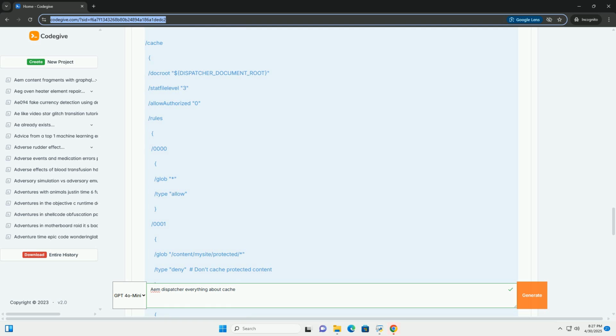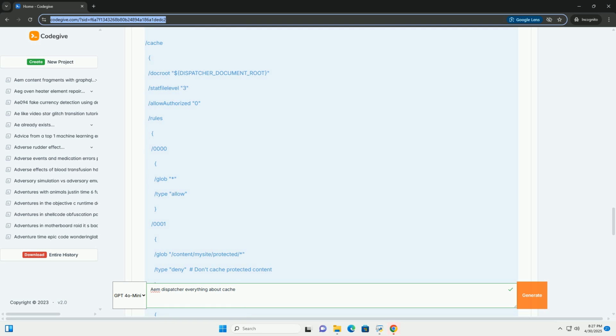Example, caching rules. Here's an example of how you might define custom caching rules within the /cache/rules section. Explanation: /0000 allows caching of all files by default, /glob * /type allow. This is important because the filter section /filter will filter which requests are allowed. /0001 denies caching of any content under /content/mysite/protected/*.